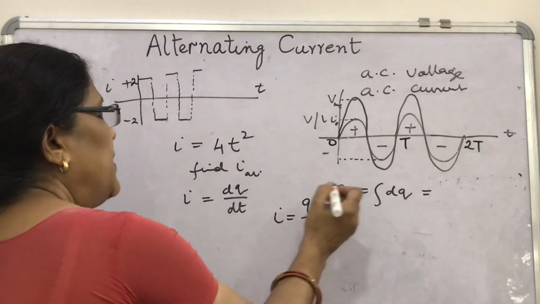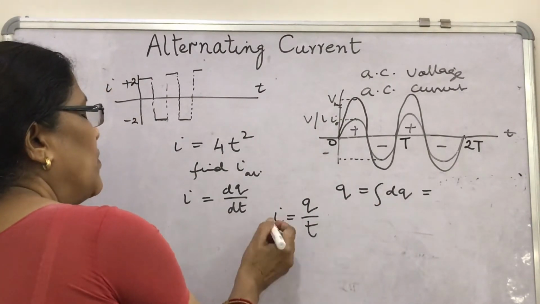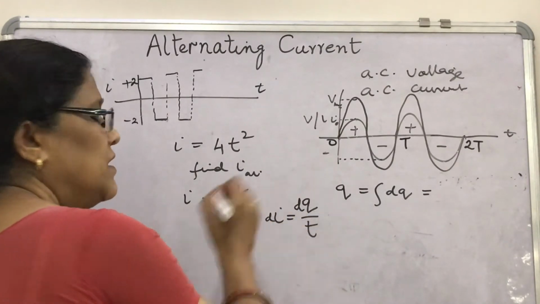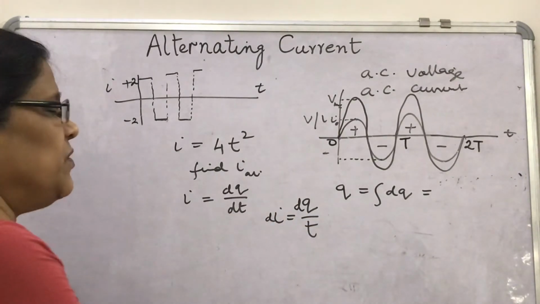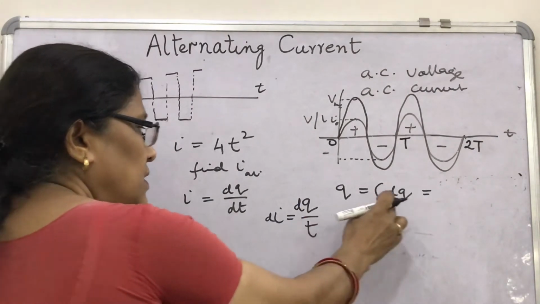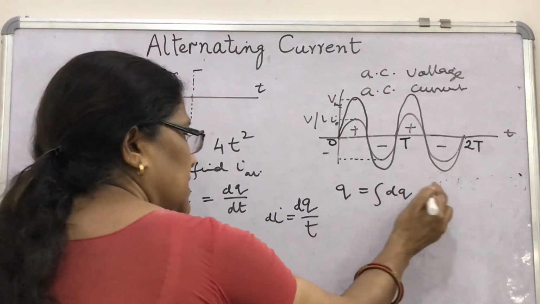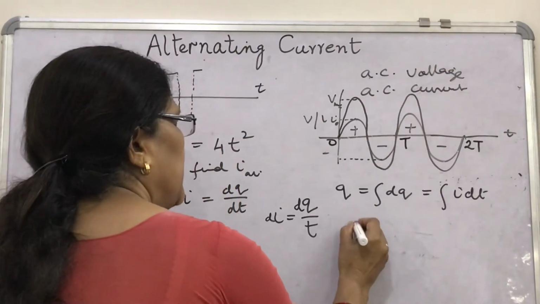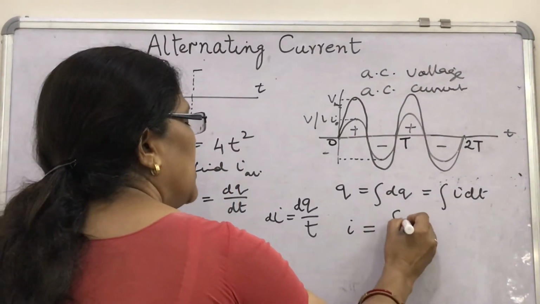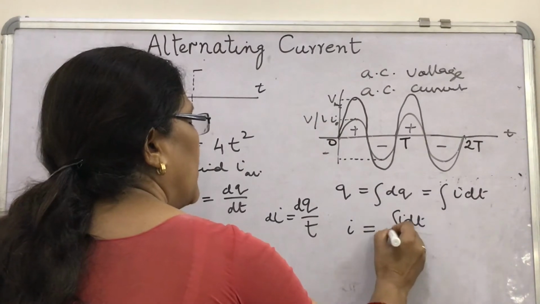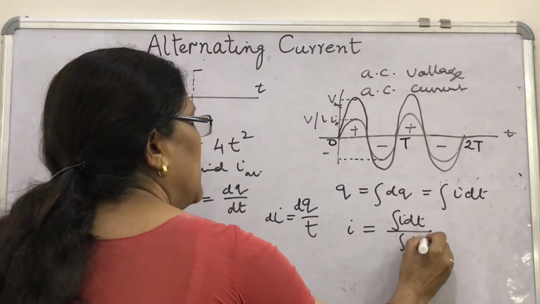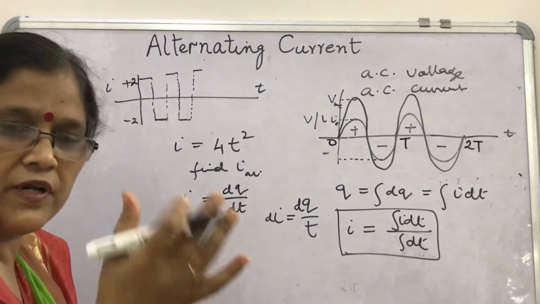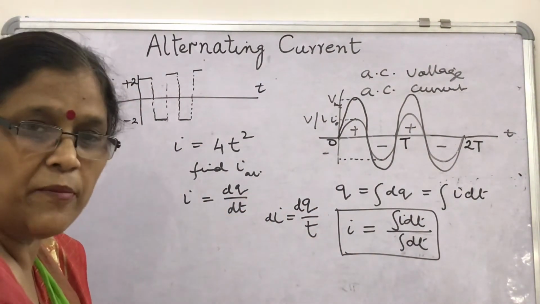If you put it in the integration form, where di is the variation of current for the charge dq, then the integration of dq will be the total charge, and dq will be I dt. Then how can you write average current? This integral of I dt upon the total time. This is the formula to find the average of any quantity which is time dependent.